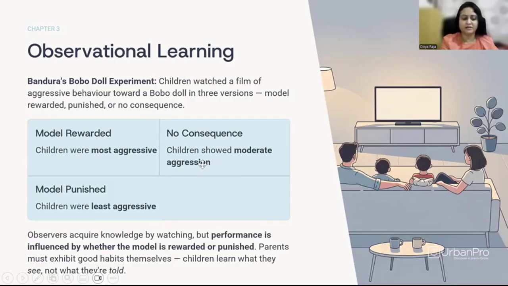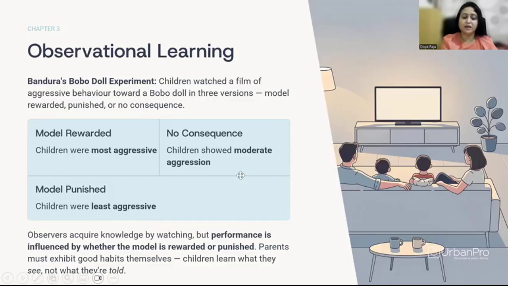So here we understand that children learn by watching, right? So observational learning, as it's also called imitation and social learning, because children learn social behaviors by observing others.